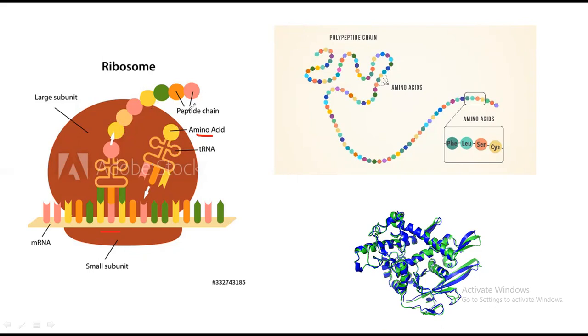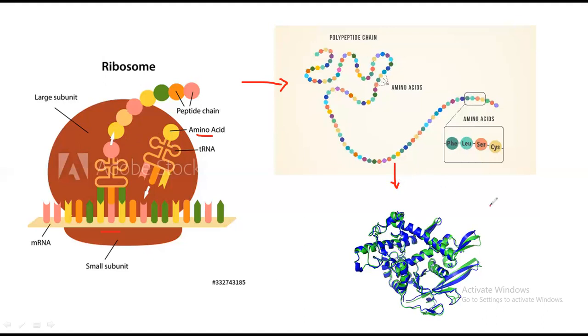Okay, if there is no amino acid, for example if this tRNA has no amino acid, then this chain cannot proceed, and this long chain cannot be produced. Just because of the amino acids, this chain can form. When a complete chain is formed, it folds in a specific manner and forms protein.